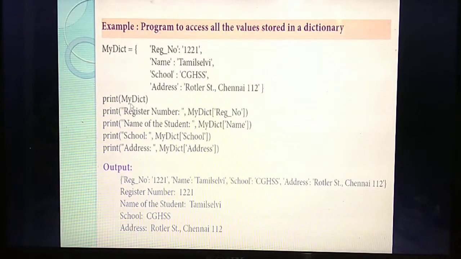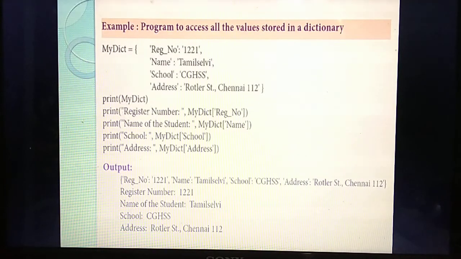See, print of my dictionary. That's a normal step. But if you need to access each element one by one, or only one element, what do you have to use? A square bracket is mentioned along with a key. Isn't it? So now I am going to access the first value, register number.